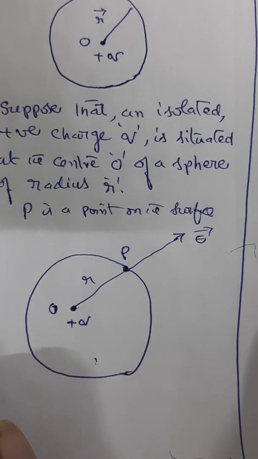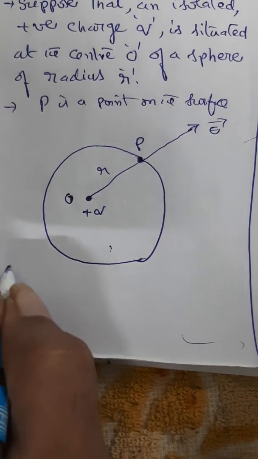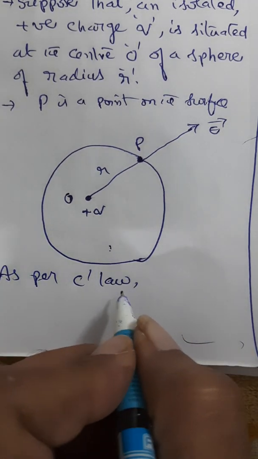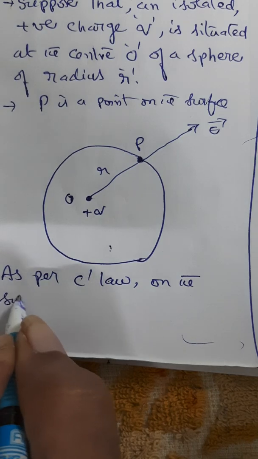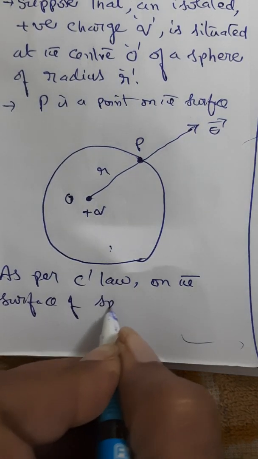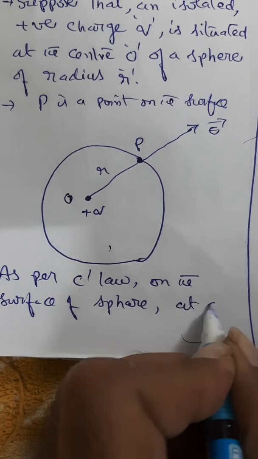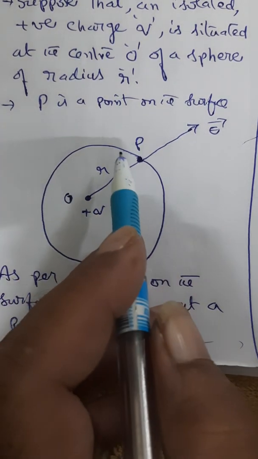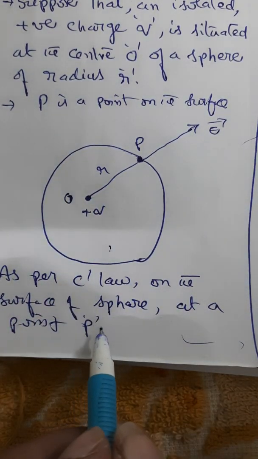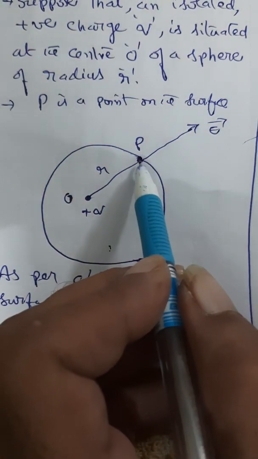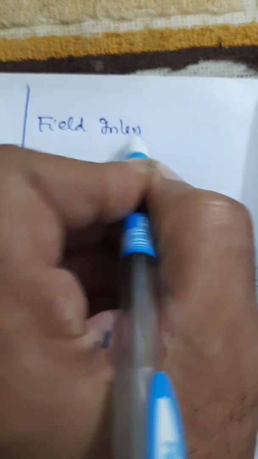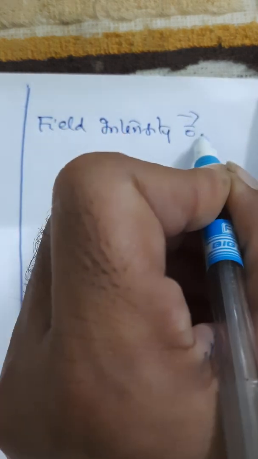Now, as per Coulomb's law, on the surface of the sphere at a point P, I am applying Coulomb's law. So I am trying to find the field intensity at P. So that is what we are trying to know.